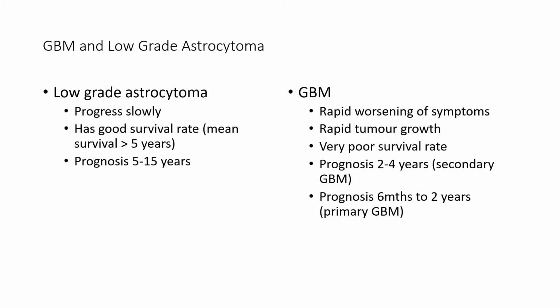So low-grade astrocytoma progress slowly. They have good survival rate with a mean survival of more than 5 years. Whereas glioblastoma, they have rapid worsening of symptoms because of the rapid tumor growth. They have poor survival rate. The prognosis is about 2 to 4 years for secondary glioblastoma, whereas it is worse in primary glioblastoma, which has a prognosis of 6 months to 2 years.